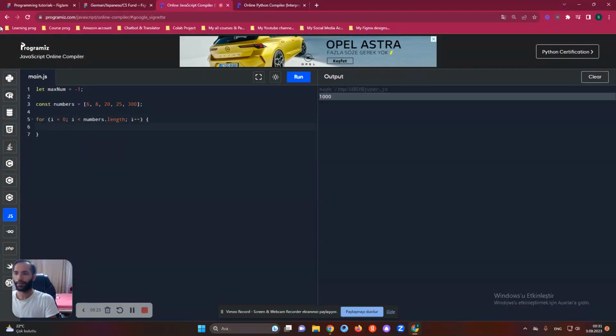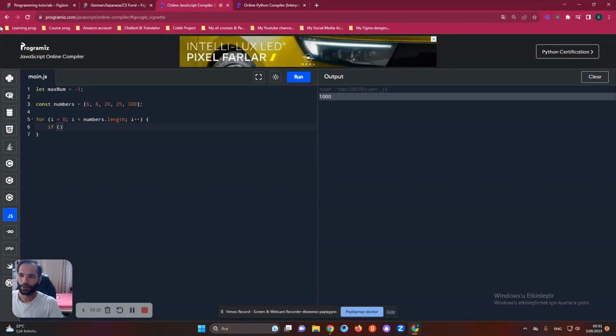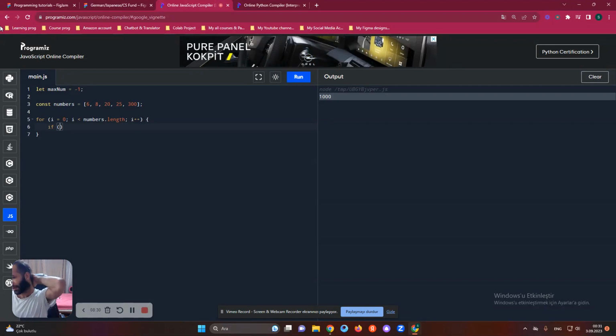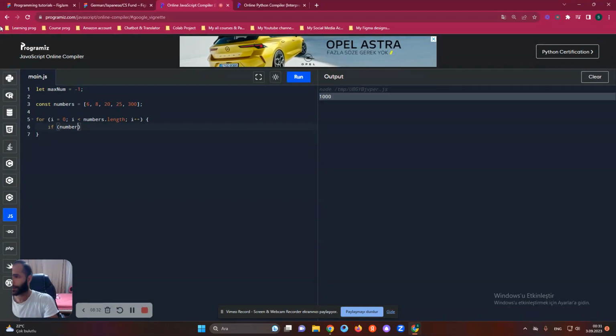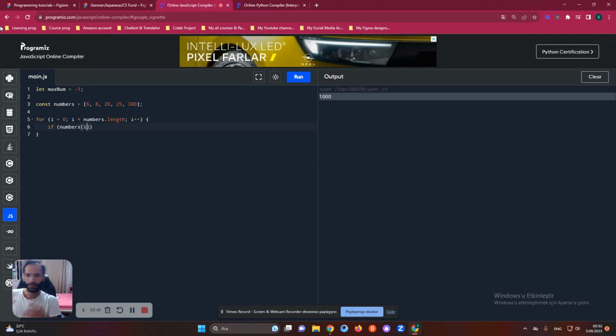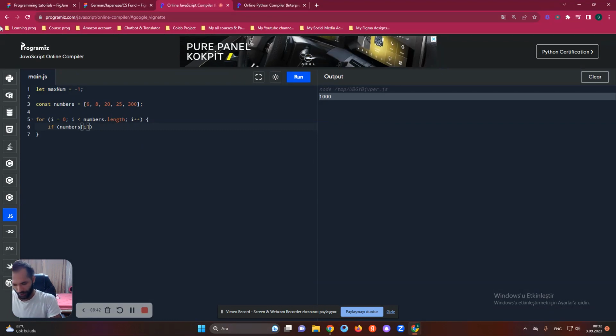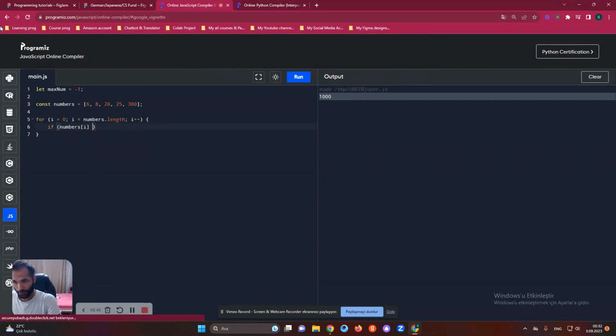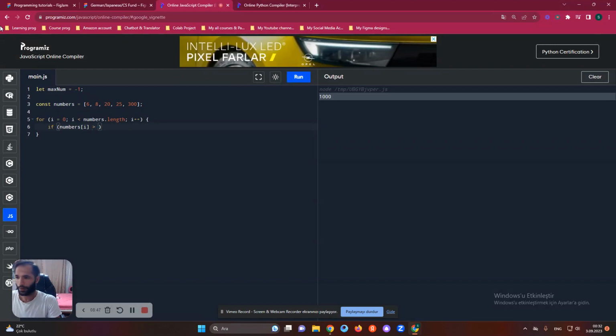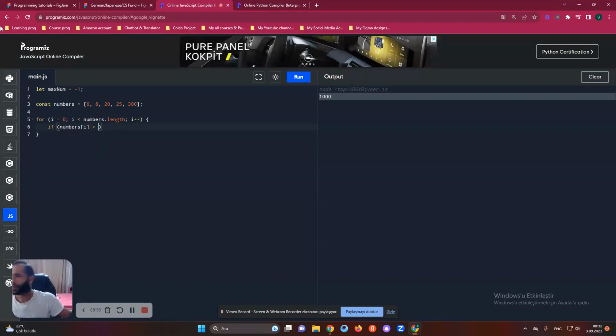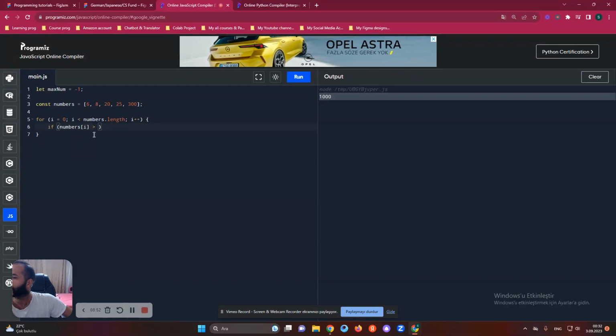Then we say if numbers, and we put the i index in it because it will iterate through the numbers by index. If numbers i is greater than what, greater than, but I forgot something here. Let me check it again. I think it's true.